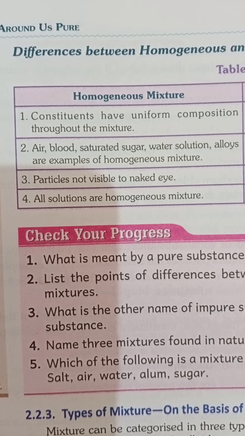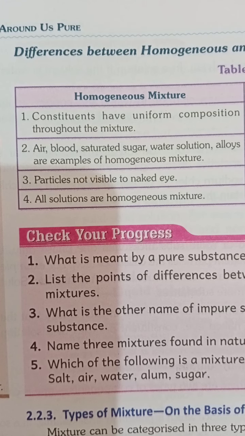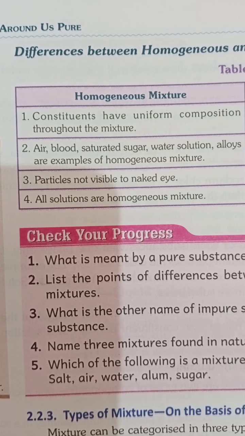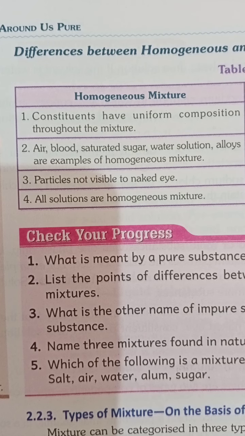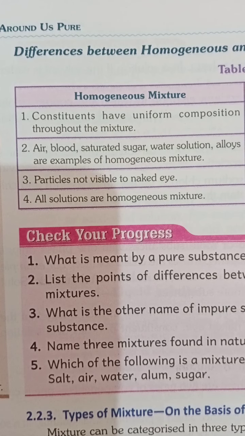Today we will study about pure substances around us. Elements and compounds are considered as pure substances. Mixtures are considered as impure substances. Mixtures are of two types: homogeneous mixture and heterogeneous mixture.